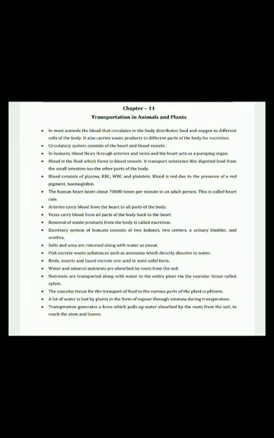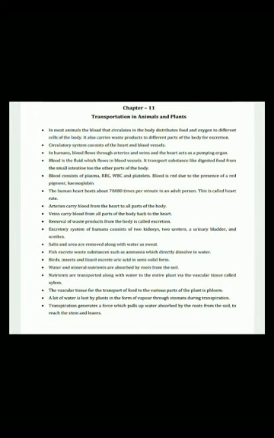Next is transportation in animals and plants. That is chapter 11. In most animals, the blood that circulates in the body distributes food and oxygen to different cells of the body. It also carries waste products to different parts of the body for excretion. This we discussed in the last chapters. The circulatory system consists of the heart and blood vessels. So for blood circulation, we need the heart and blood vessels.